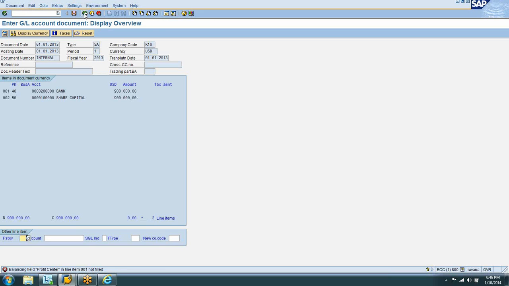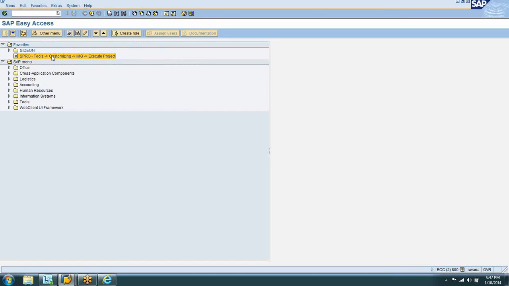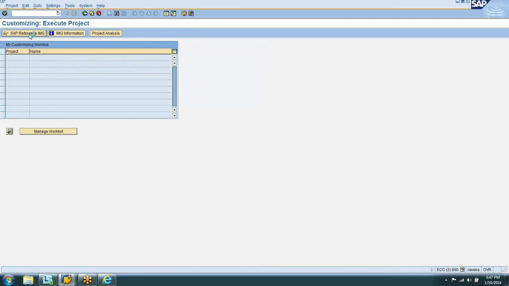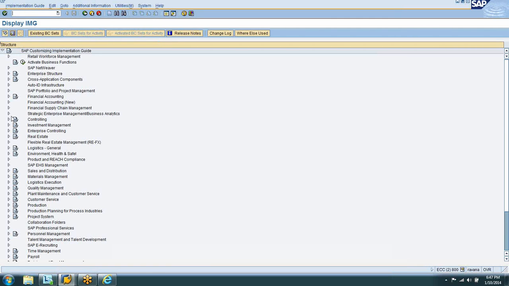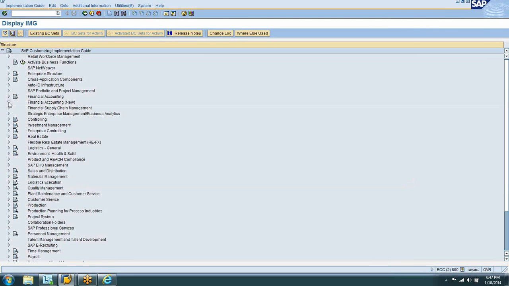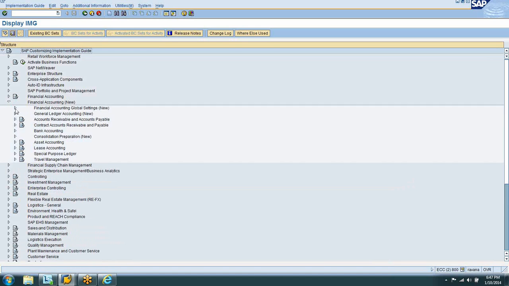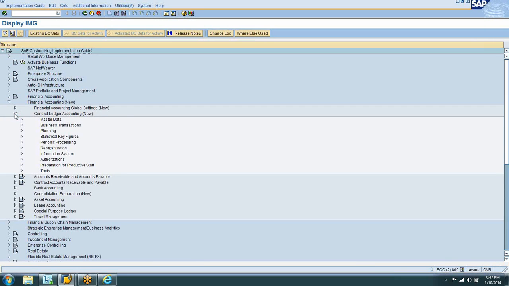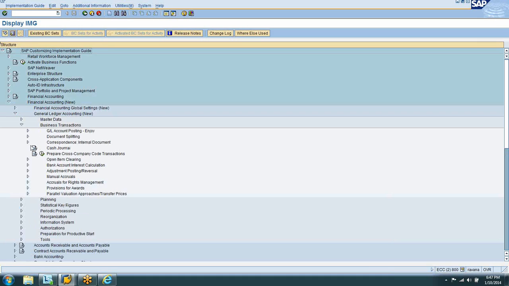Next screen, open up. Financial Accounting New, then General Ledger Accounting, Business Transaction, Document Splitting.